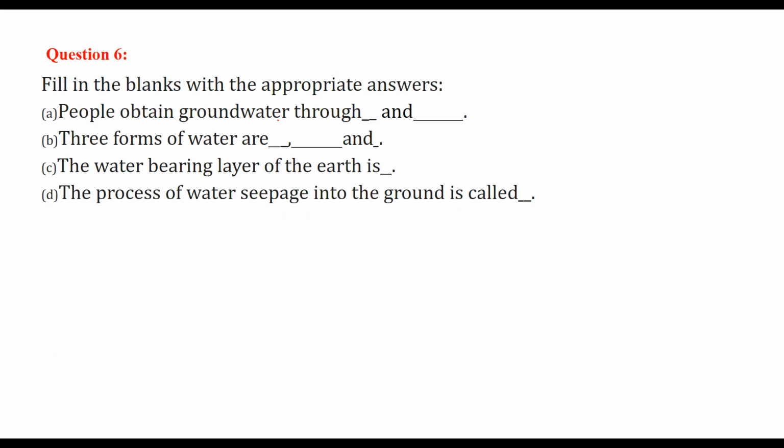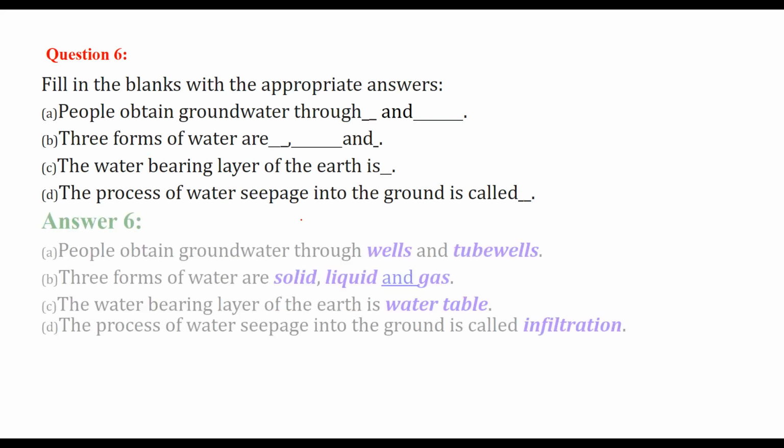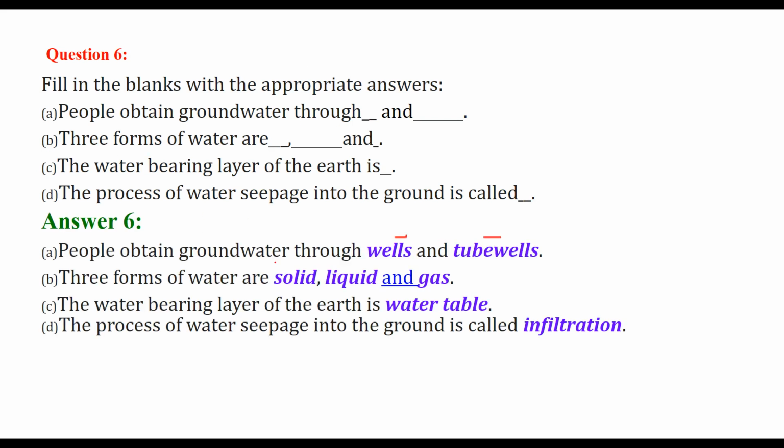Fill in the blanks with the appropriate answer. People obtain groundwater through wells and tube wells. Three forms of water are solid, liquid and gas. The water bearing layer of earth is the water table, and the process of water seepage into the ground is known as infiltration.